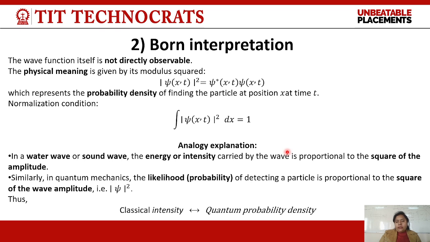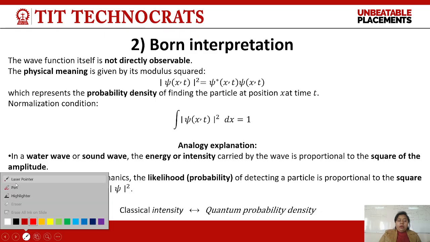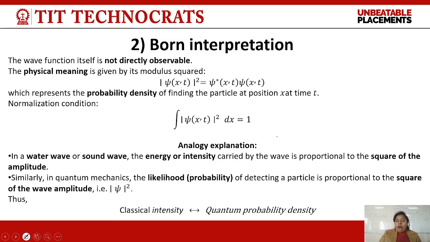From where did this concept come? This analogy came from classical mechanics only, because in classical mechanics, we talk about the amplitude of any classical wave. The amplitude of a classical wave is represented by y, and y is also a function of position and time.